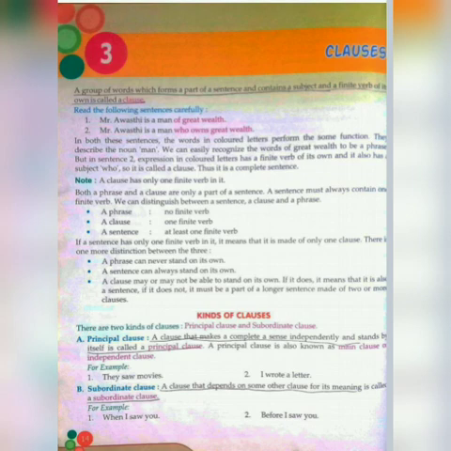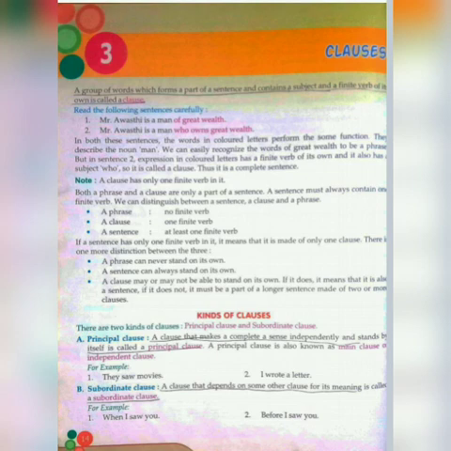For example, "They saw movies", "I wrote a letter". This clause is not taking any other clause's help. So this is independent, not dependent on another clause. For that reason it is called a principal clause. So next is subordinate clause.